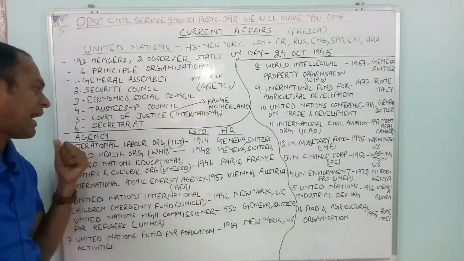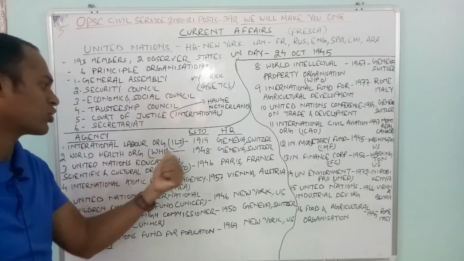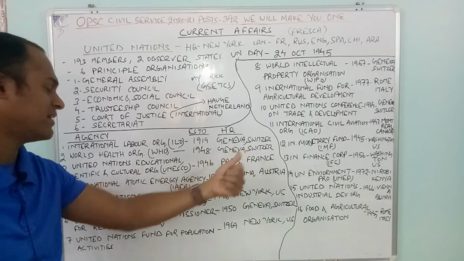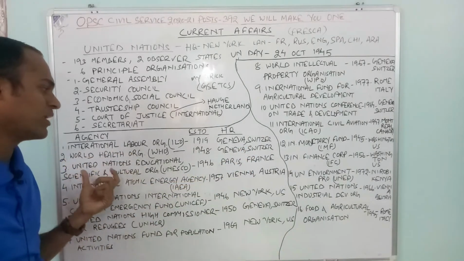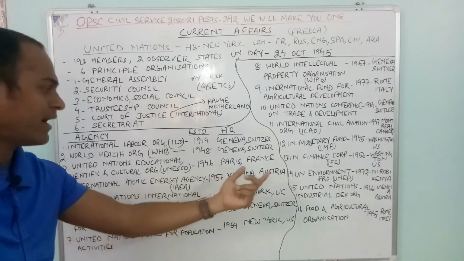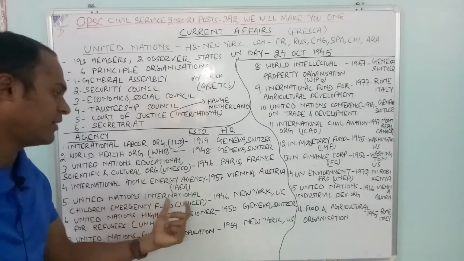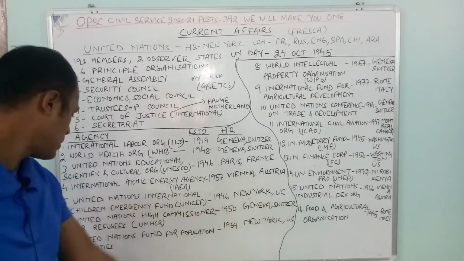Then the agencies. ILO, the longest serving, Geneva, Switzerland. World Health Organization, 1948, Geneva, Switzerland. UNESCO, Paris, France. IAEA, Vienna, Austria. UNICEF, New York, US.